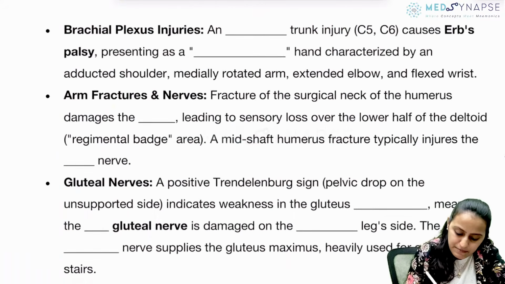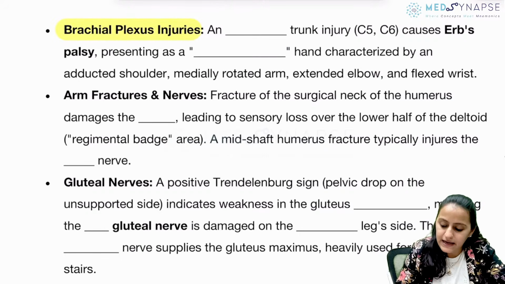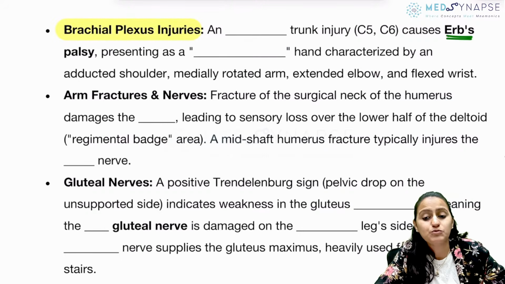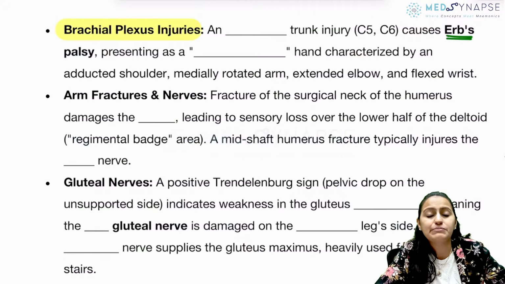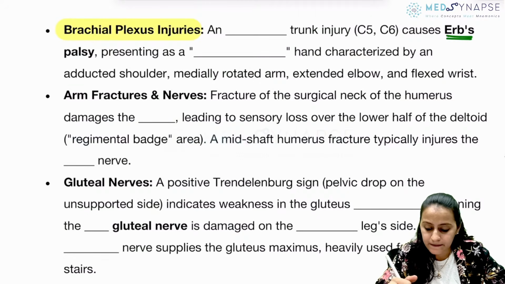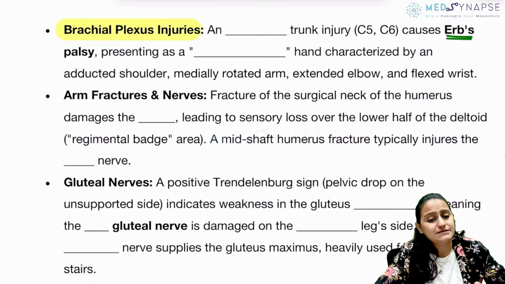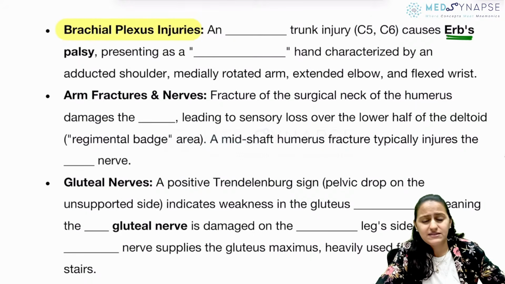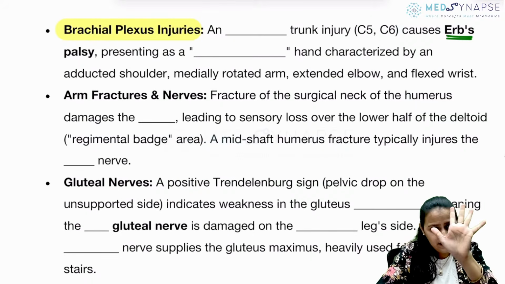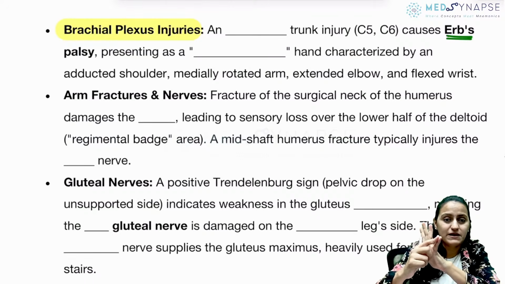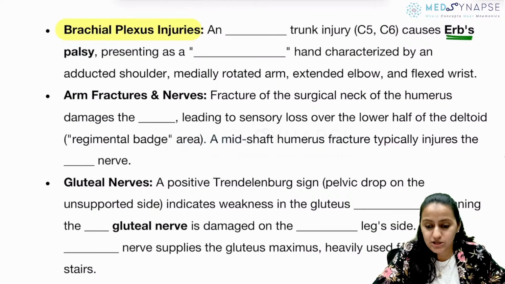Going to next one, brachial plexus injury, right? Erb's palsy, tell me, is what trunk injury? Upper trunk, middle trunk or lower trunk? Erb's palsy, in brachial plexus we have discussed with all the mnemonics that there are 5 roots, in the upper limb 5, C5 to T1 comes. Okay, so tell me which trunk.